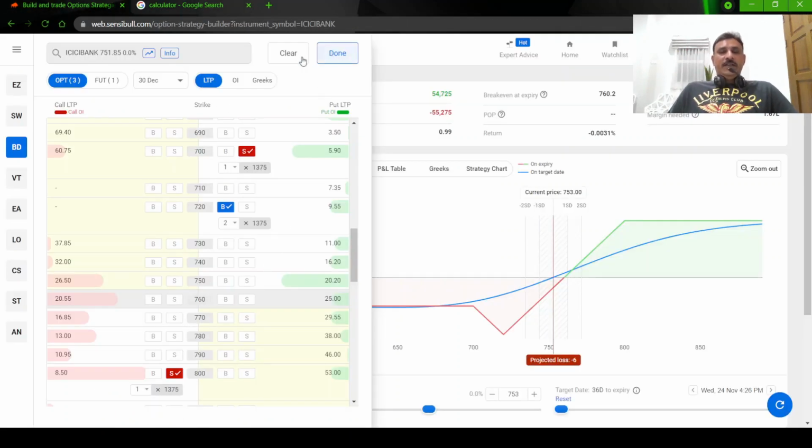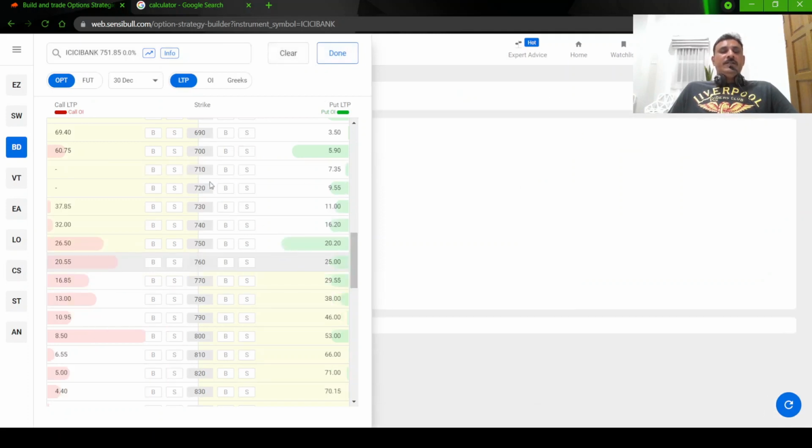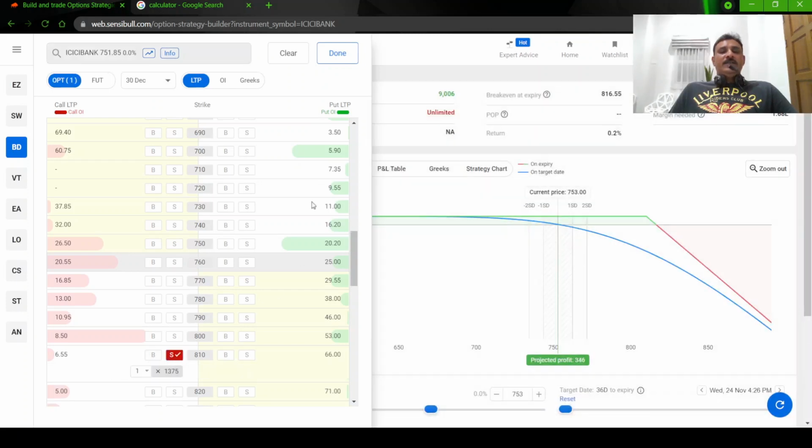Let us clear everything. So now your stock is at 750, so you need to get 9.5. Because the volumes will be less, let us say 5 rupees here or 6.5 rupees here. You can go and sell this. You can go and sell this.